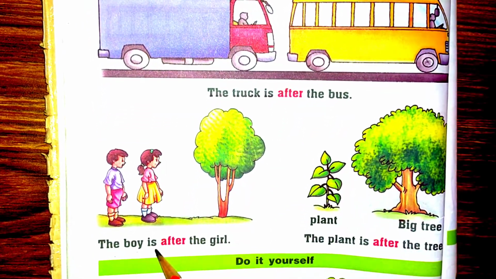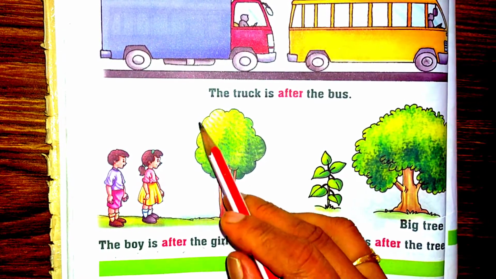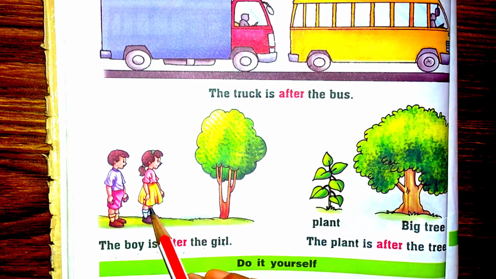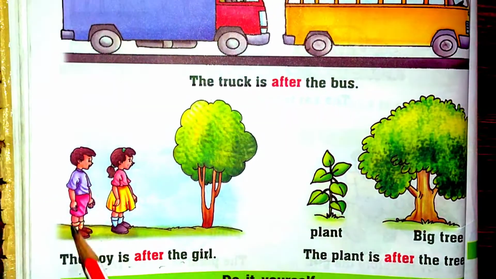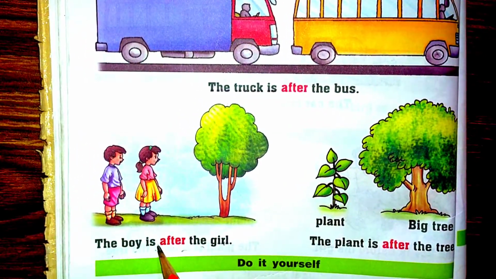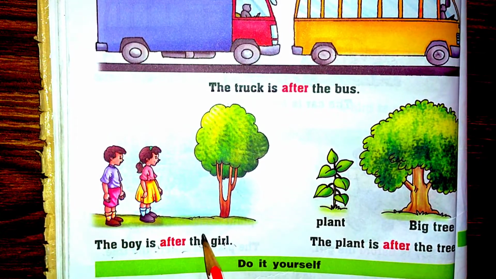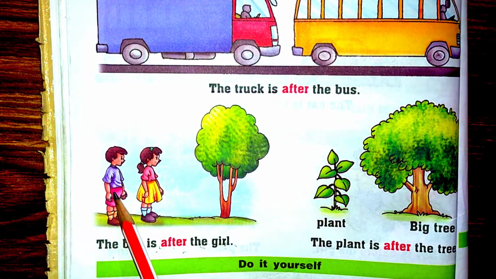The boy is after the girl. What is this? Tree. She is a girl. He is a boy. Where is the boy? The boy is after the girl.